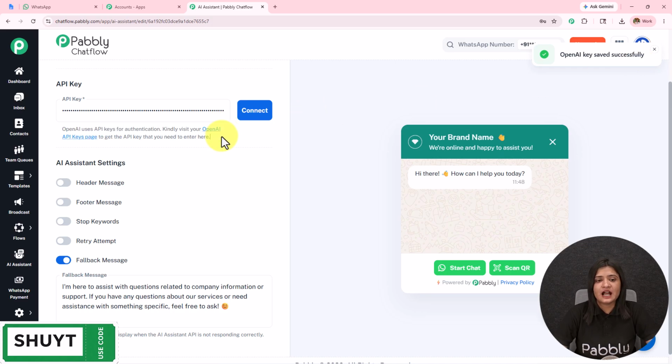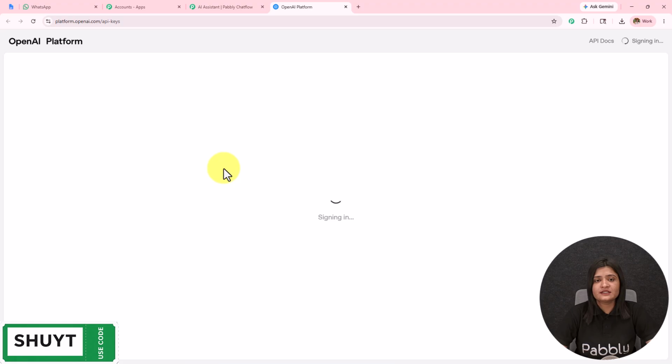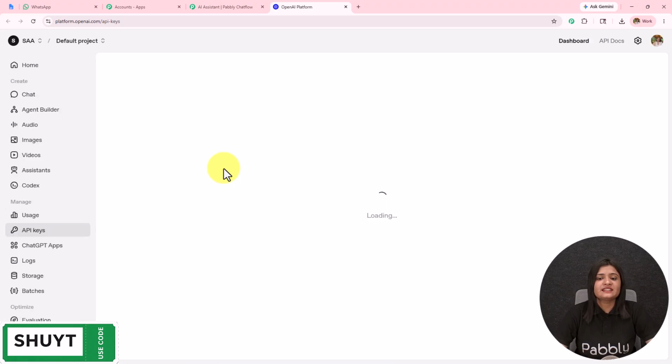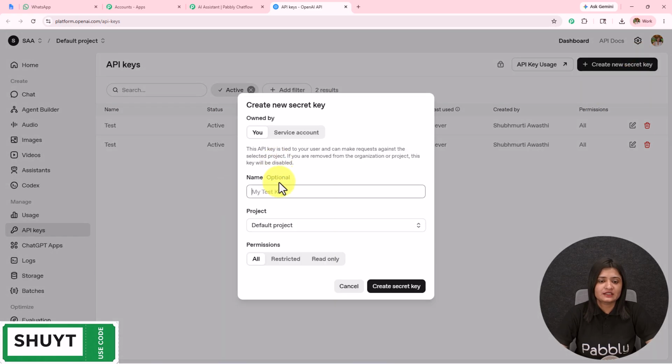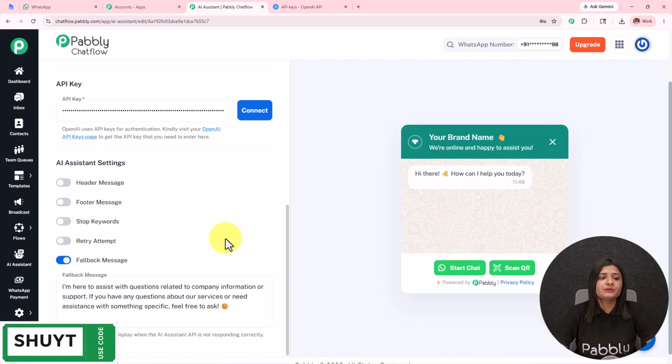How are you going to get this API key? In the help desk, a hyperlink is given, and if I click on this, I will be redirected to the API keys page of OpenAI. To create a new token, you simply have to click on this create new secret key. First, you have to provide the key name. So let's say the key is test. The project will be default project. The permissions will be all. And then you simply have to click on this create secret key. A new API token will be provided, which you have to copy and paste over here.